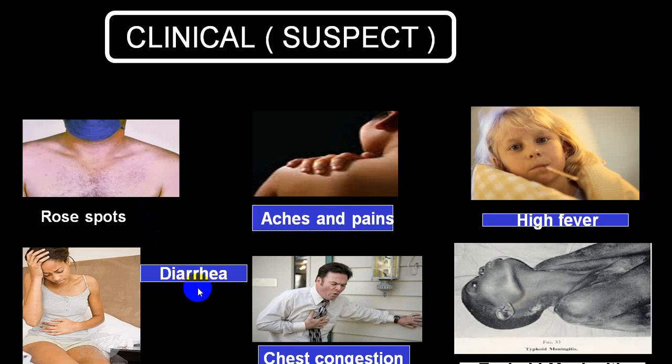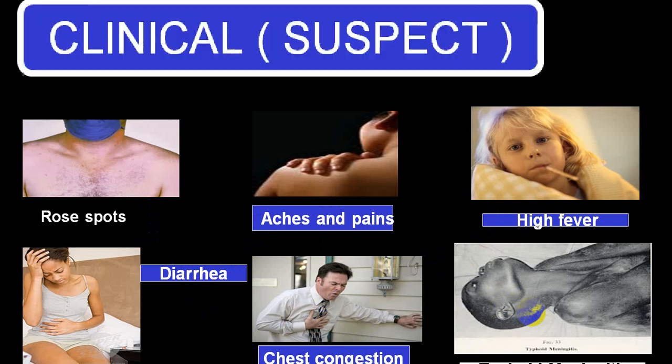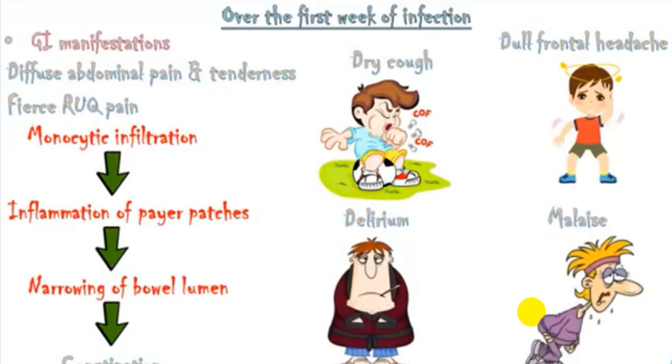So rose spots, diarrhea, aches and pains, chest congestion, high grade fever. Very rarely you can come across typhoid meningitis. That is very common in the 3rd week or 4th week, not in an early stage. So dry cough, delirium, frontal headache, malaise. Usually delirium is not common in the 1st week.